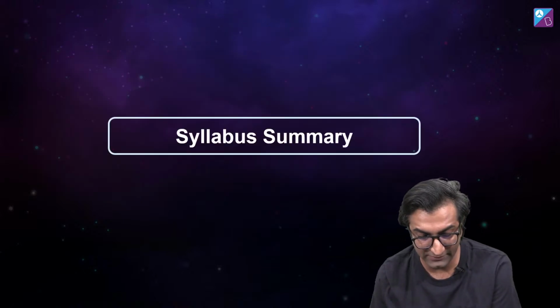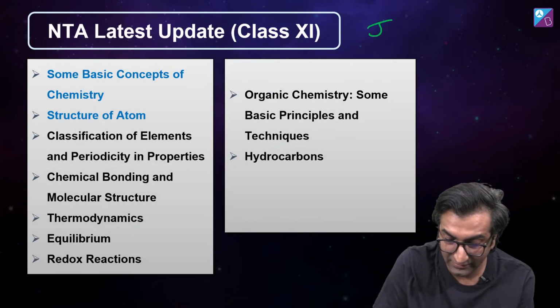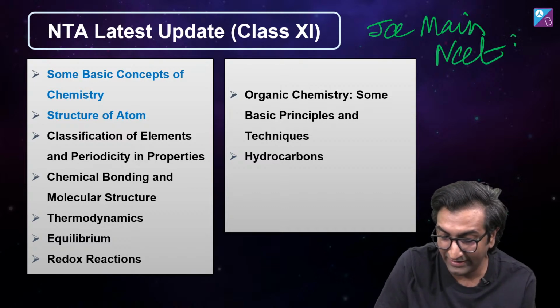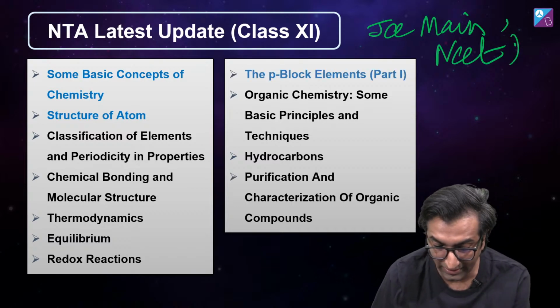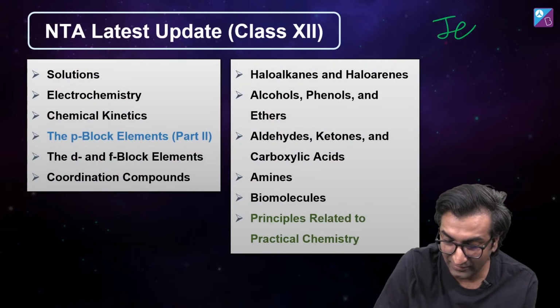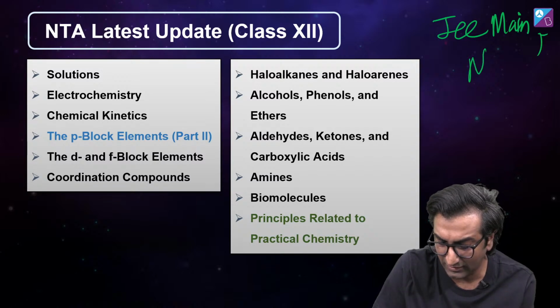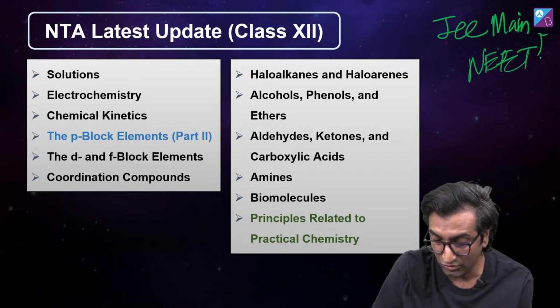So summary of the syllabus is this. 11th में ये चैप्टर्स आपको पढ़ने हैं. This is for JEE main and NEET. As I have told you, एडवांस की बात हम लोग end में करेंगे. Stick around if you are interested in JEE Advanced. JEE main and NEET का यही है सिलेबस का समरी. These PDFs I will send to you on the respective chat, telegram channel. उसके बारे में मत सोचो भी, ठीक है.